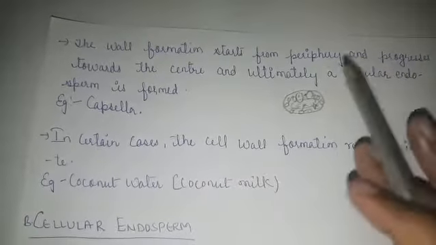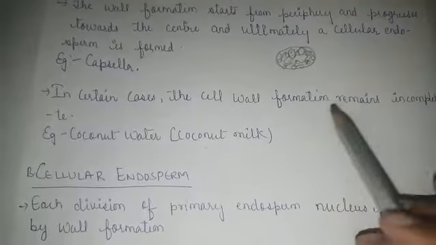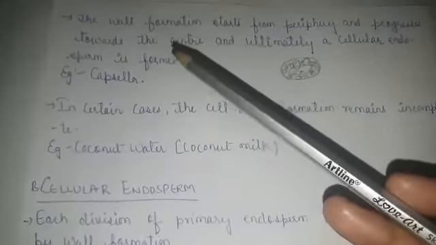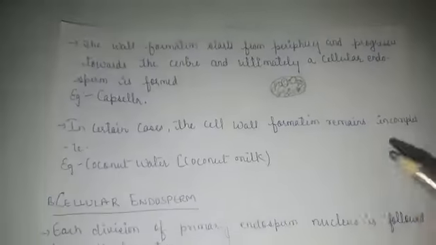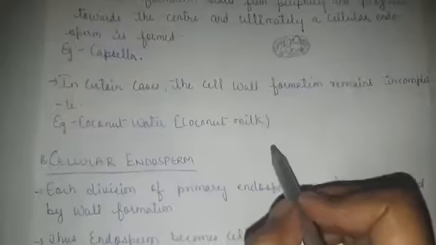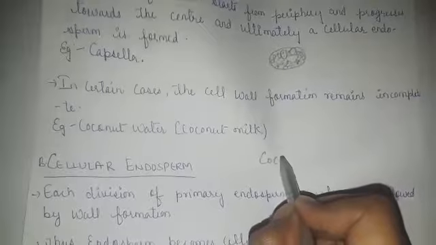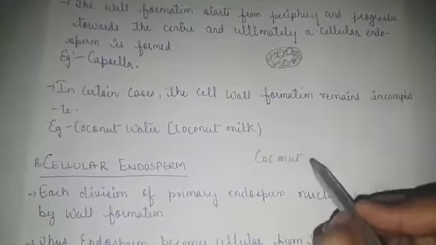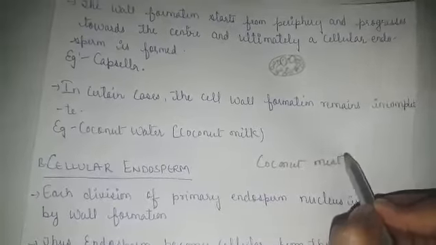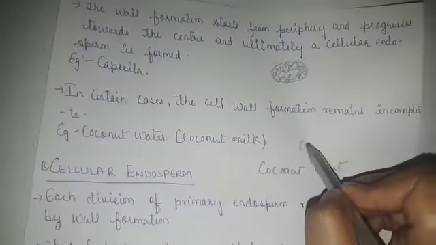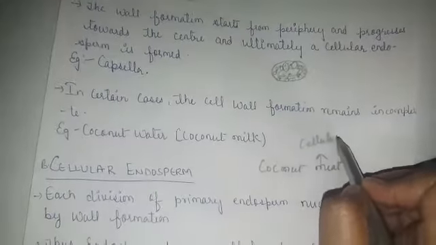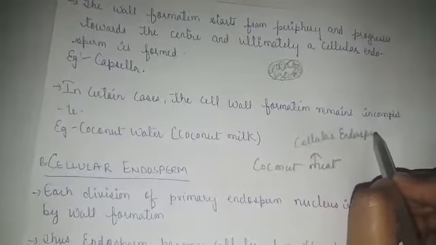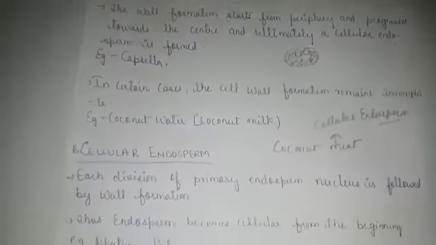Actually coconut water or coconut milk, which is often called milk, this coconut water is an example of the nuclear type of endosperm, while the coconut meat, the white portion which you usually eat, is the example of cellular endosperm, where the cell wall formation takes place after nucleus division, right?